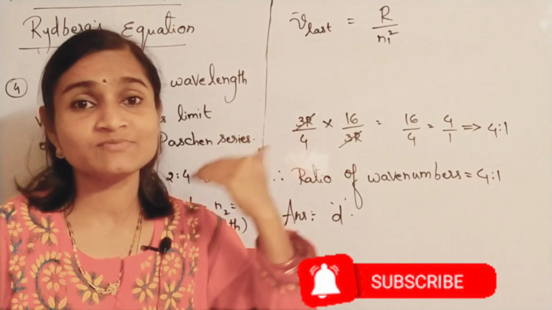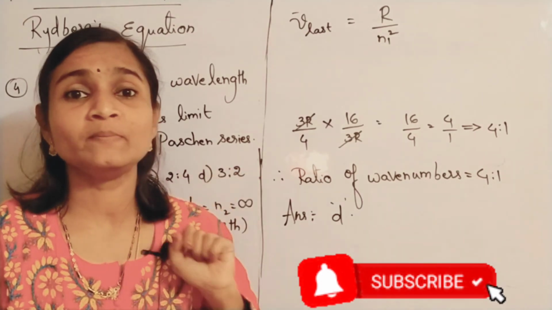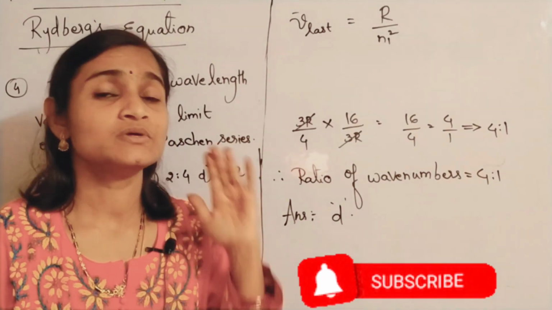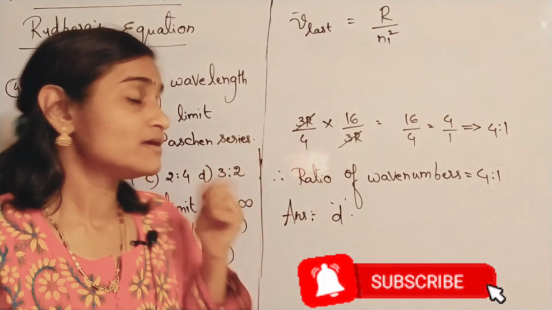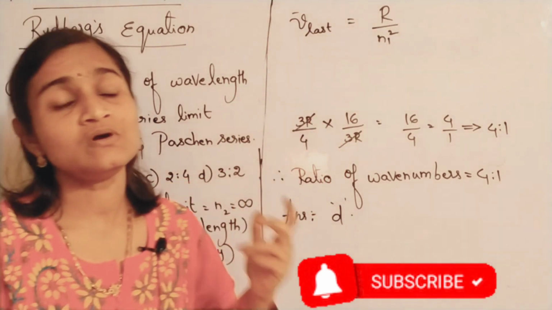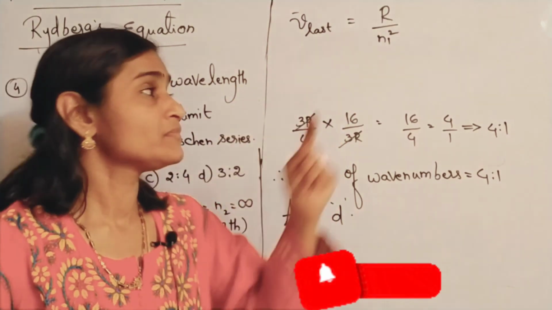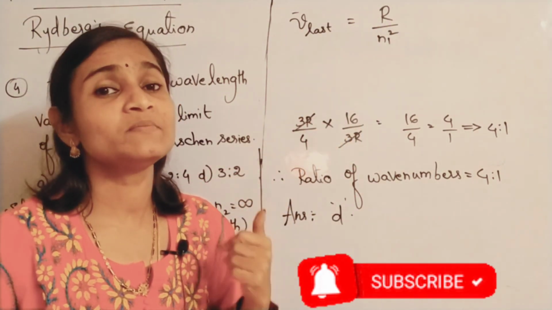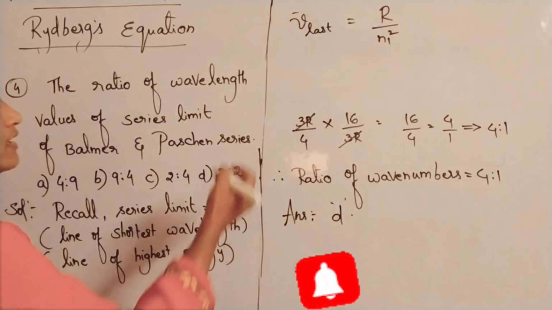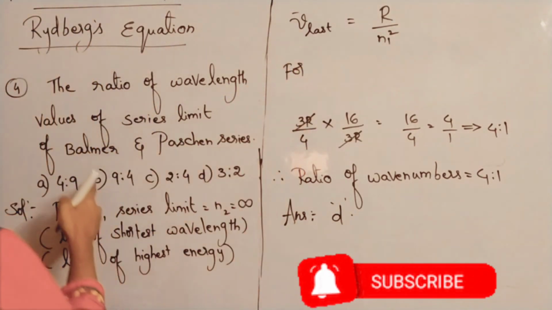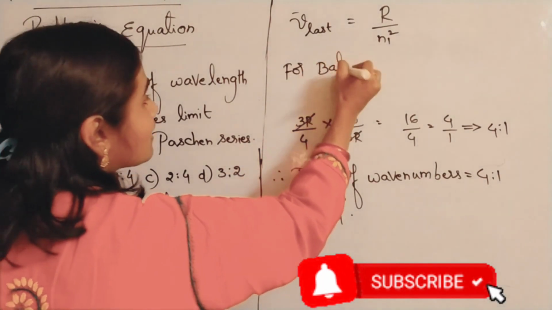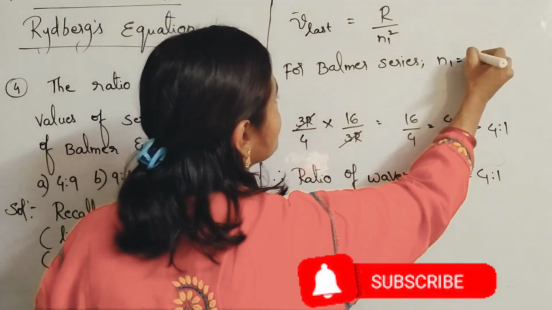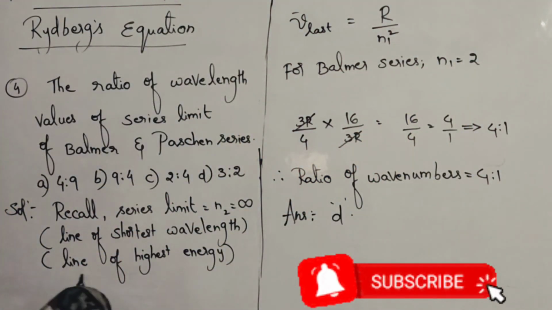In the formula 1 by n1 square minus 1 by n2 square, in place of n2, if you keep infinity, what will you get? 1 by infinity square, which is equal to 0. So that term you can eliminate, and only the n1 square term will be there. So the series limit line will be R into 1 by n1 square, which is nothing but R by n1 square. For the Balmer series, n1 is 2.